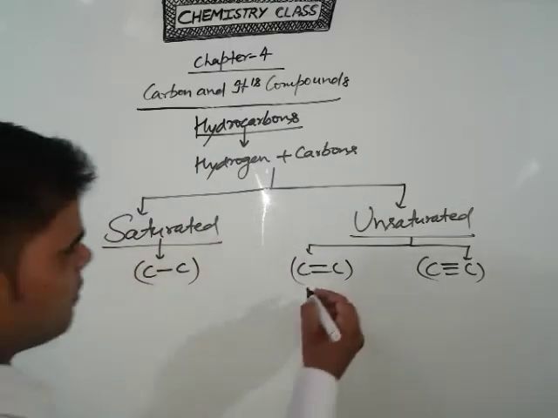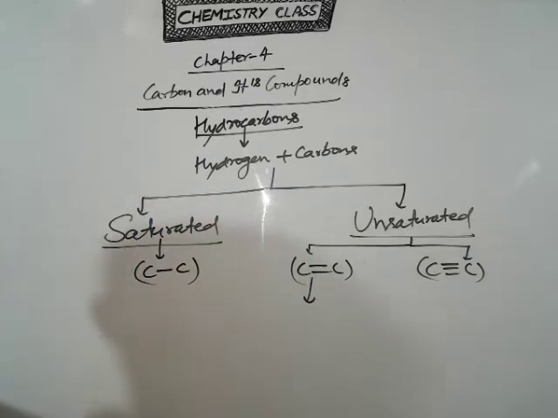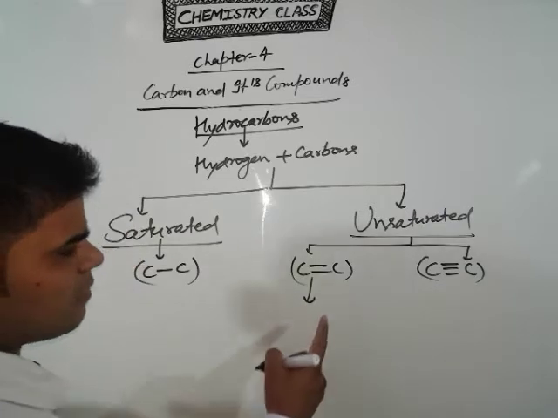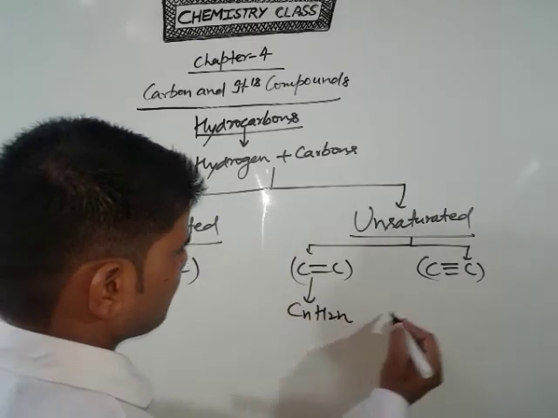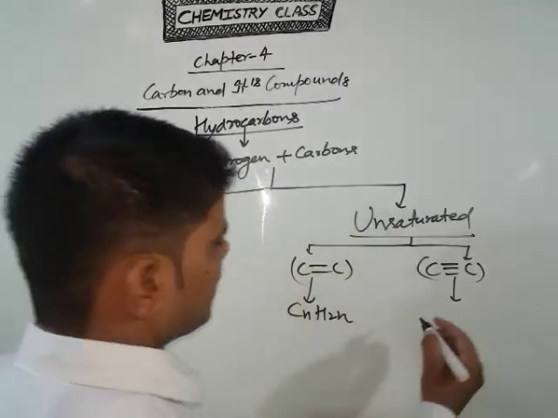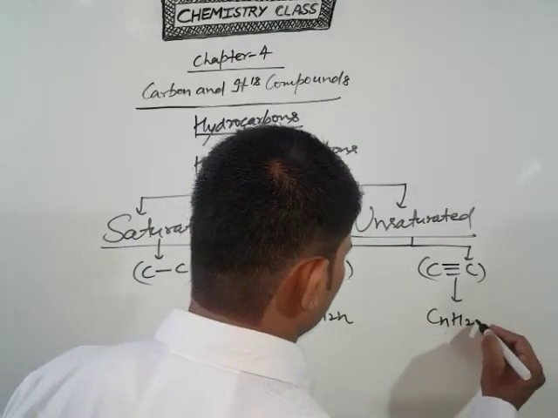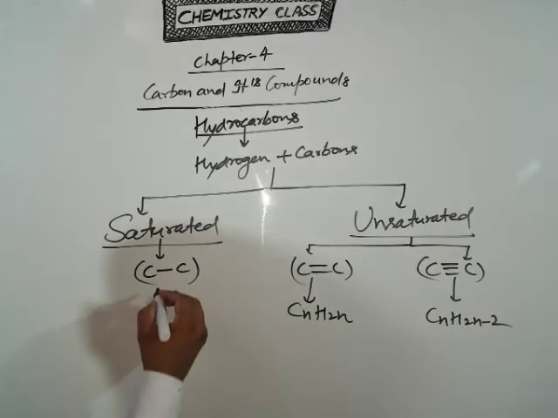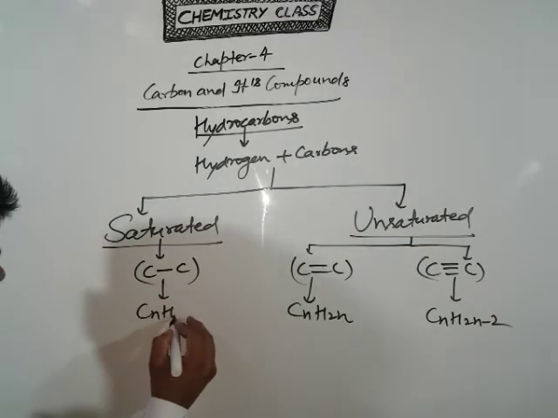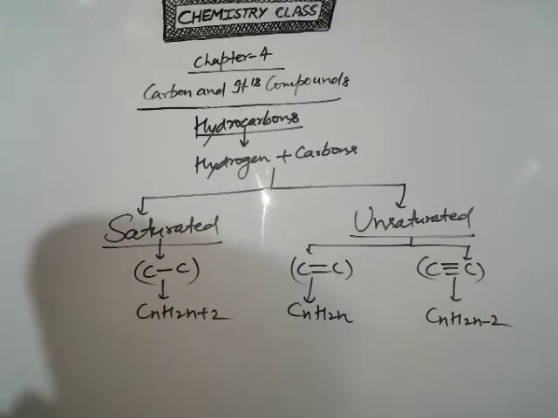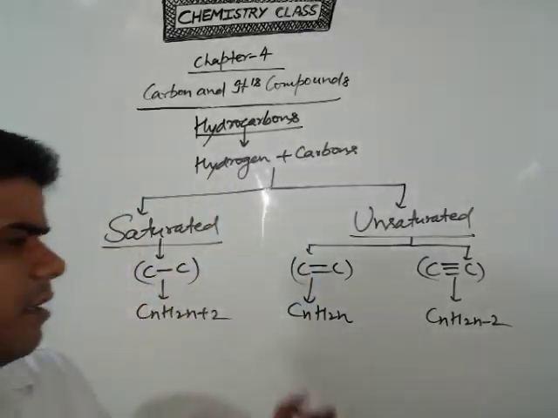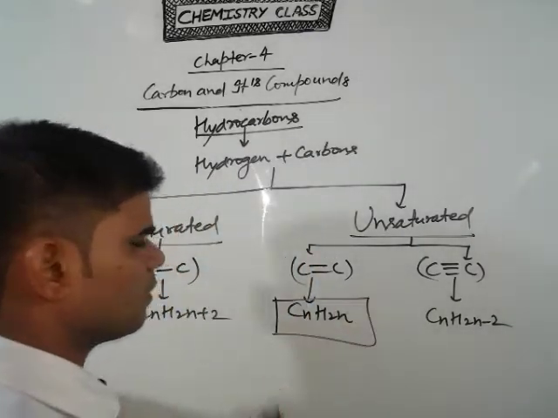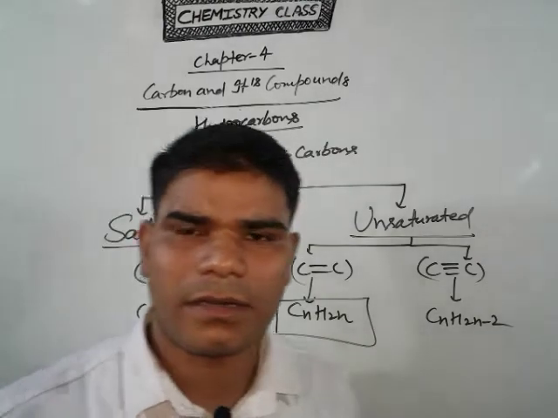So students, remember the formula for the carbon-carbon double bond. The formula is CnH2n, for the triple bond the formula is CnH2n minus 2, and for the single bond it is CnH2n plus 2. For the double bond, remember only this formula. Clear? CnH2n.